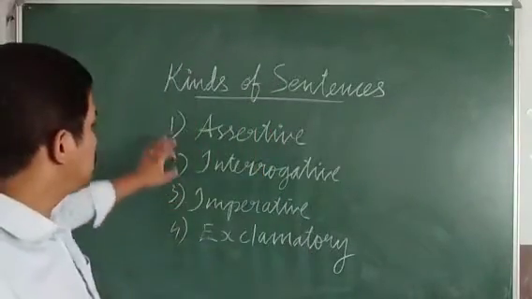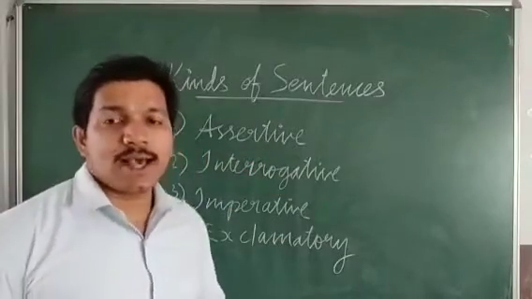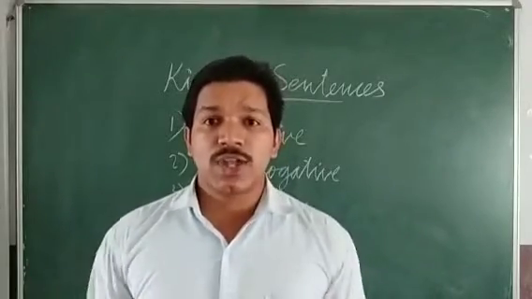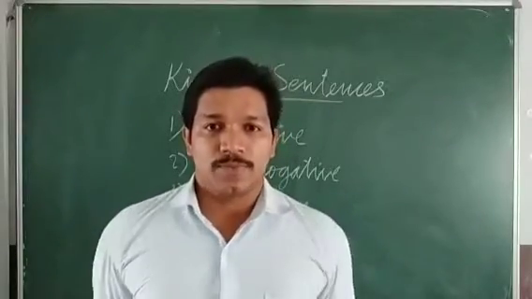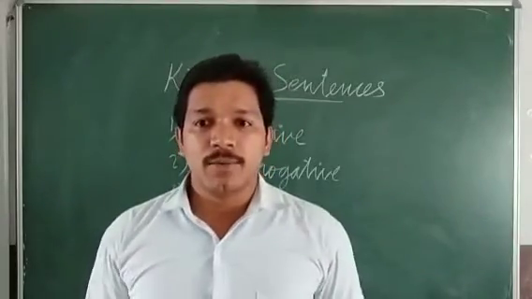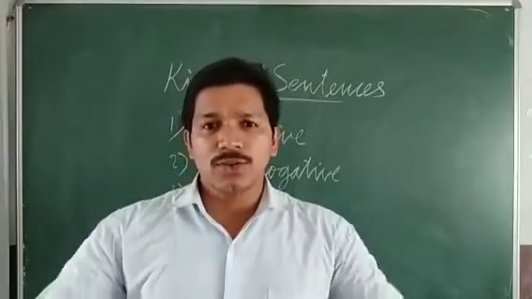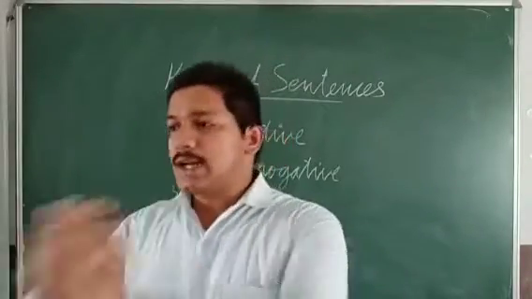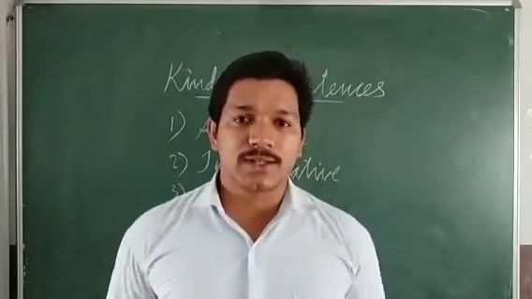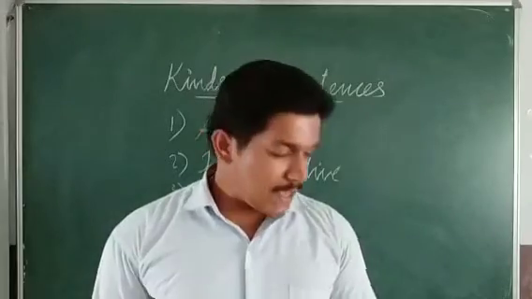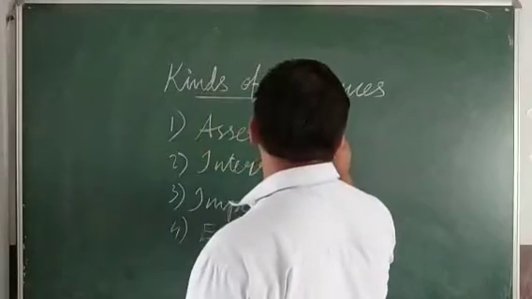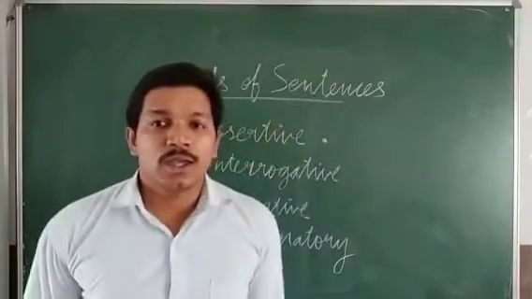The first category is called an assertive sentence or a declarative sentence. It just declares or states something, like I am a teacher, he is an employee, this is a table, or this is a mobile phone. It is just declaring that this is something. Such sentences are called assertive or declarative sentences, and they end with a full stop. So at the end of the sentence we use a full stop.